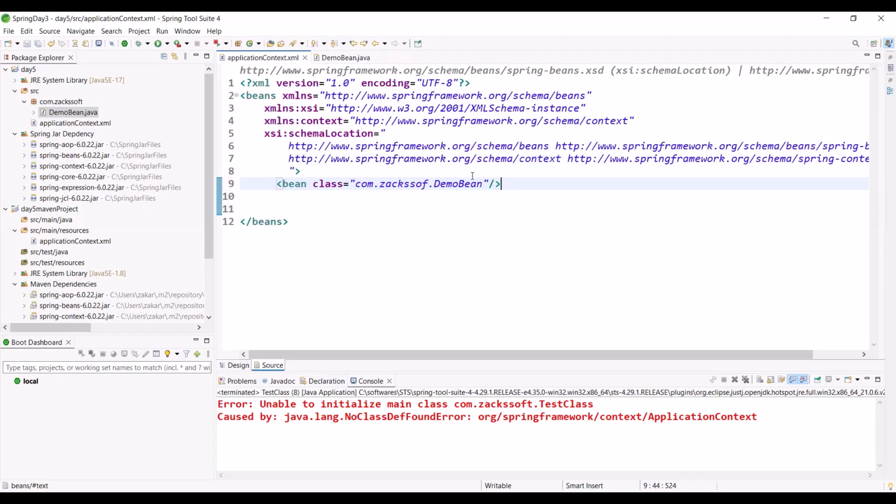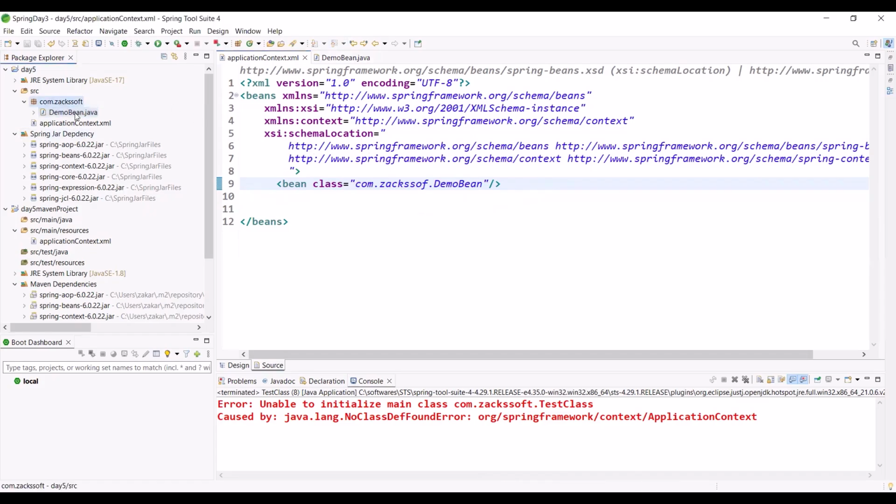Nothing more than this. Very simple thing, right? How to configure? Any confusion? Easy or difficult? Very easy only. If you know Java coding, it is very easy. So how to configure? Simply one XML file, one tag bean, and which class you want to configure. I need to configure this class. We already configured it. Now let me check whether everything is okay or not. So we need to create one main class.